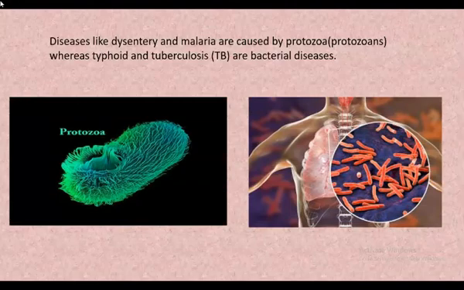So here you can see the picture of protozoa. This green colored structure is the picture of protozoa. It is responsible for diseases like dysentery and malaria. Whereas here you can see the picture of bacteria, which cause diseases such as typhoid and tuberculosis.